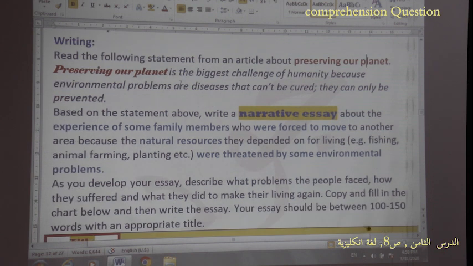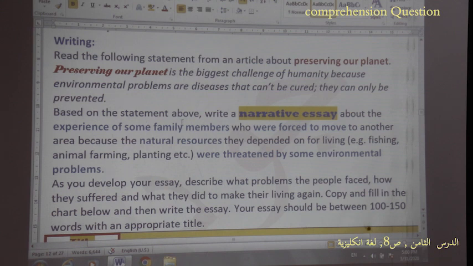Okay. Now I understand the general idea when I read this statement, but here I need to understand the details in order to know what I am writing about. Here we are talking about 16 marks out of 40 marks, so nearly half of the marks in your final exam. So it's very important to know how to write your essay and what type of essay it is.